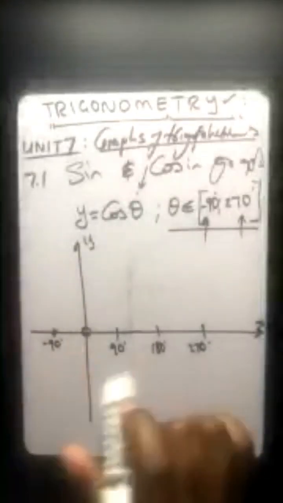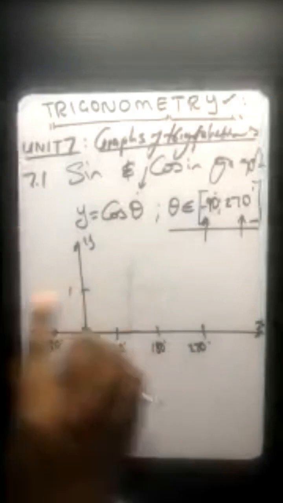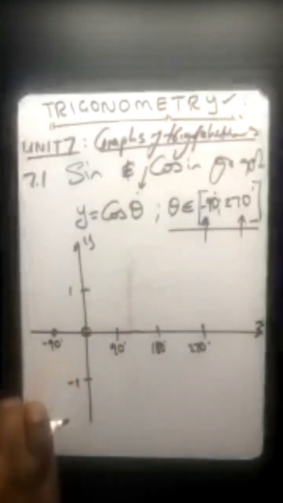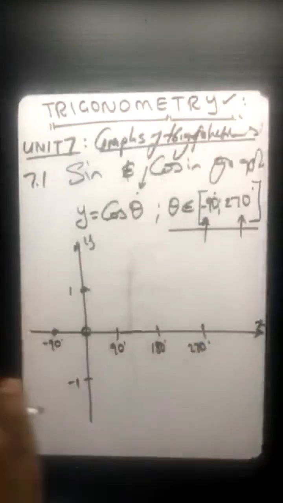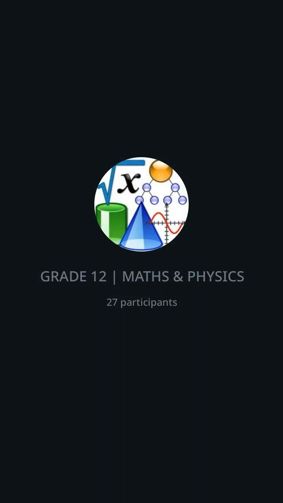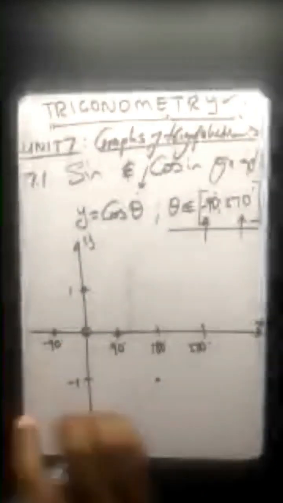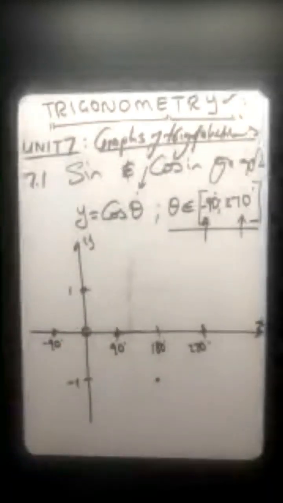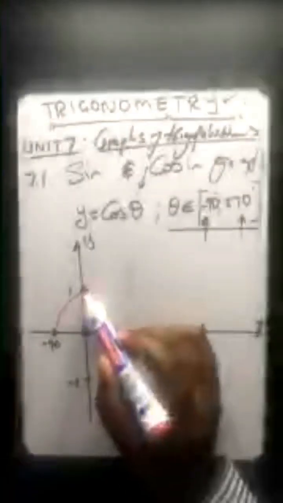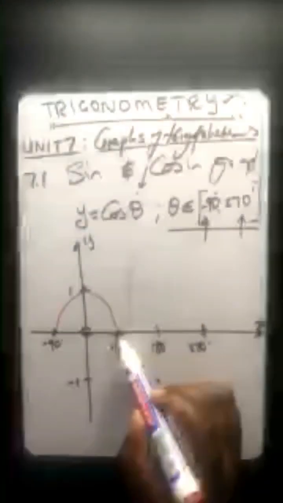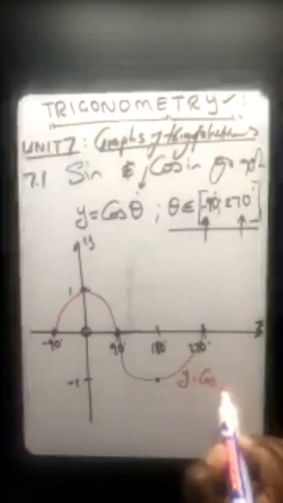Next one, maybe let's say there is 1 and negative 1. Next one is 0. Cos of 0 gives us 1. Let's go to 90. 90 gives me 0. 180 gives me negative 1. 270 gives me 0. So can you see, all that you do is just connect the dots. And then it ends there. This is your function y equals cos of an angle.